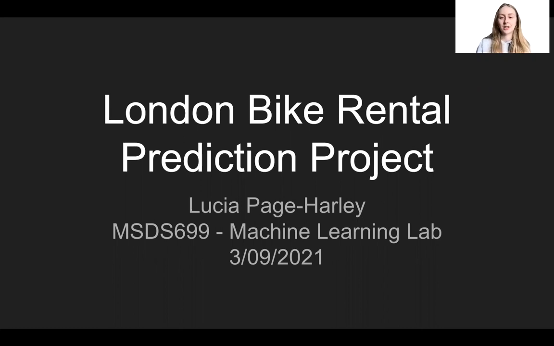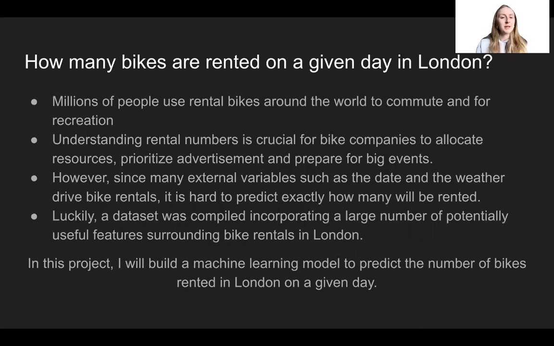I predicted London bike rentals. So how many bikes are rented on a given day in London? Millions of people use rental bikes around the world to commute and for recreation. And understanding the numbers of bikes rented is crucial for bike companies to allocate resources, prioritize their advertisement, and prepare for big events. But since many external variables like the date and the weather drive how many bikes are rented, it's hard to predict exactly how many will be rented on a given day.